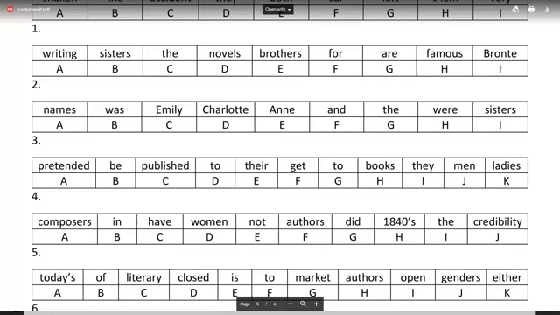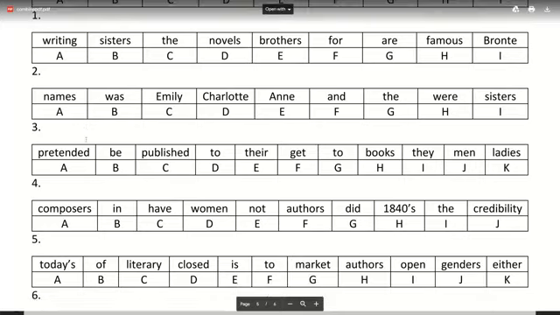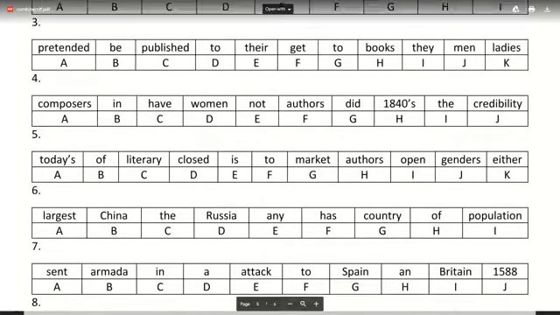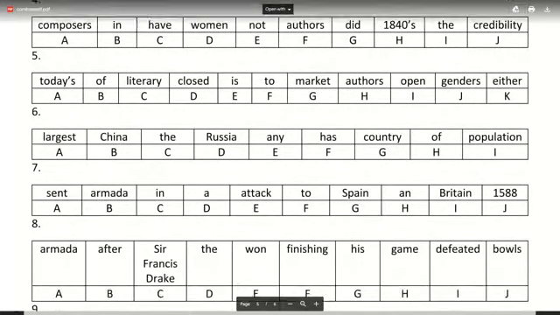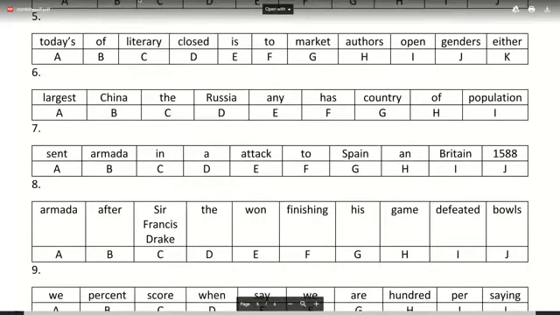So try doing the next one now. Let's move it up. Try doing number 5 now. Number 5 is: today's literary market is closed to authors, open either genders.